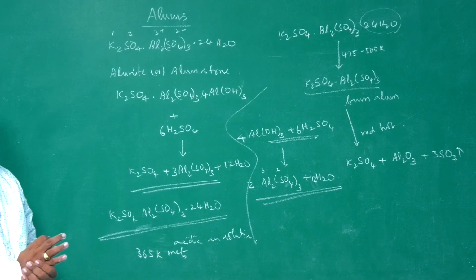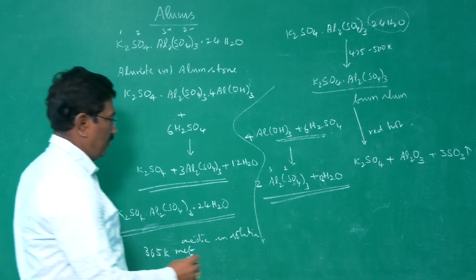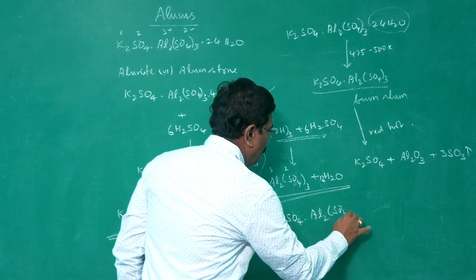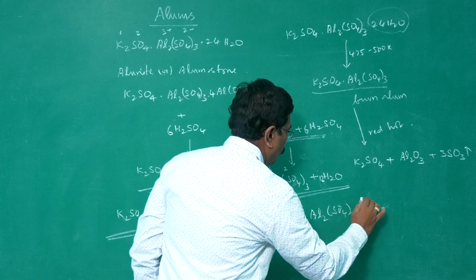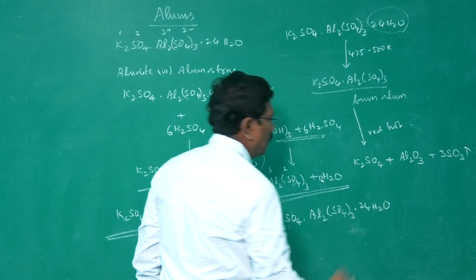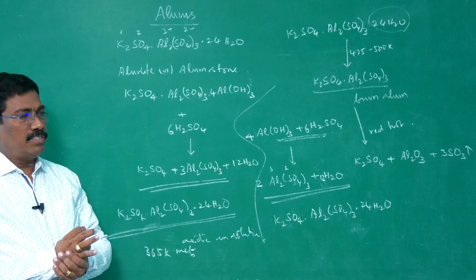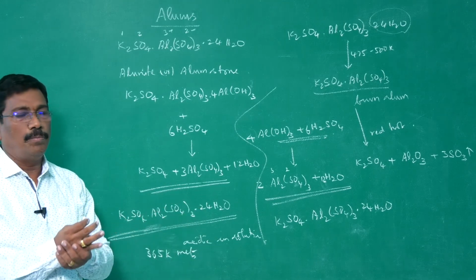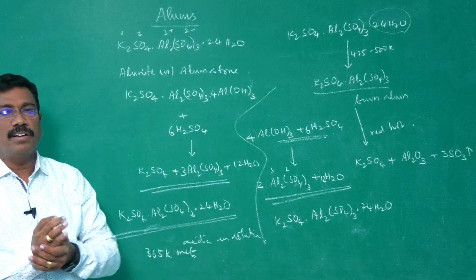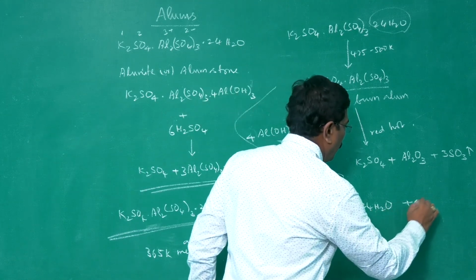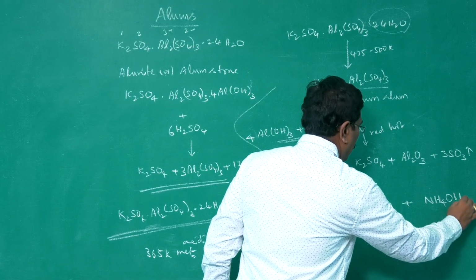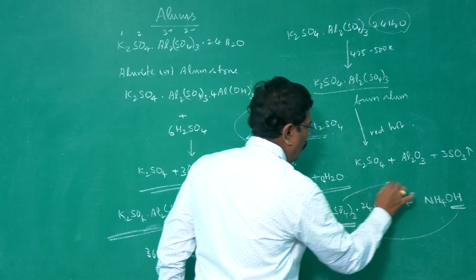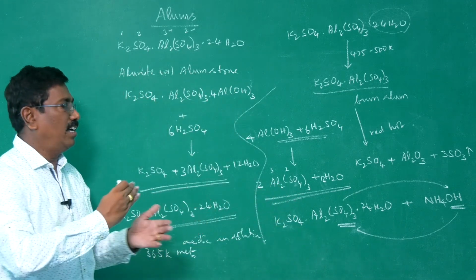Then the potash alum when treated with ammonium hydroxide. Potash alum when treated with ammonium hydroxide, 24 molecules of water as water of hydration. When it is treated with ammonium hydroxide, what is happening? Instead of aluminum sulfate, ammonium sulfate is formed. And instead of ammonium hydroxide, aluminum hydroxide is formed. So, just the hydroxide part comes over here, sulfate part goes there. More or less a double decomposition among aluminum sulfate and ammonium hydroxide.